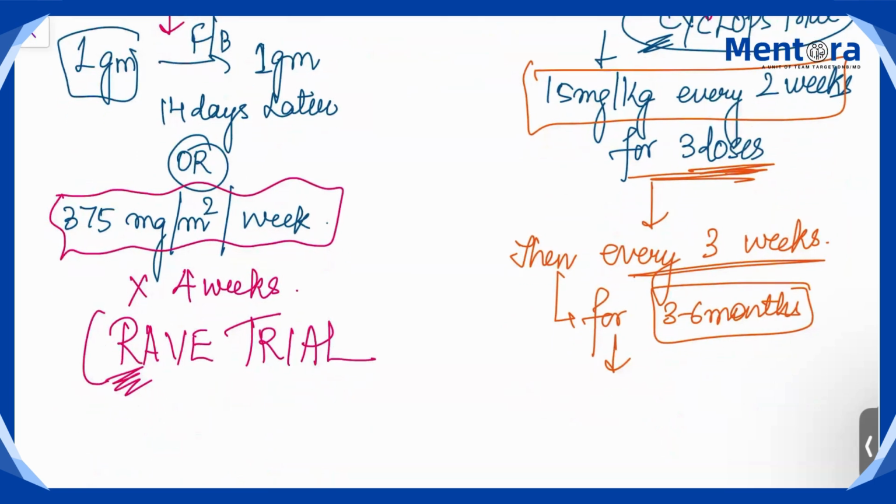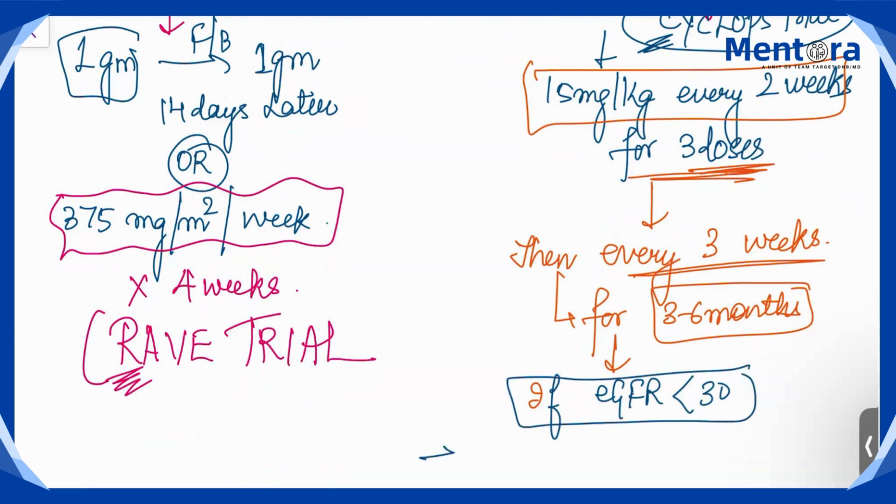If the patient's EGFR is not good, so EGFR is less than 30, means renal is involved. So instead of 15 milligram, you will reduce the dose to half, that is 7.5 milligram per kg, again for every 2 weeks.